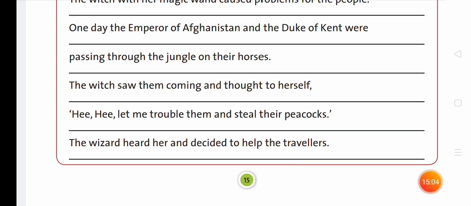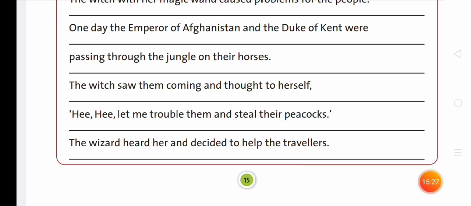Number 8. Let me trouble them and steal their peacocks. Let me trouble them and steal their peahens. Number 9.